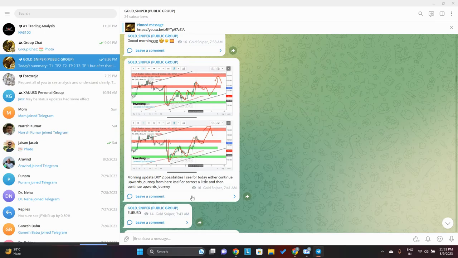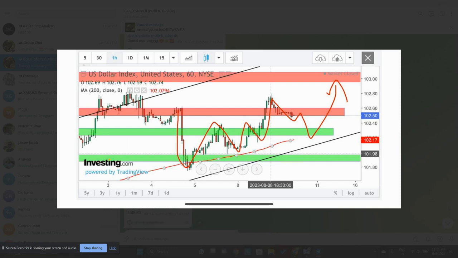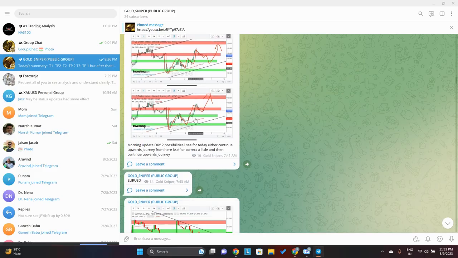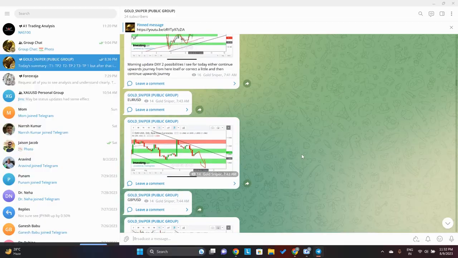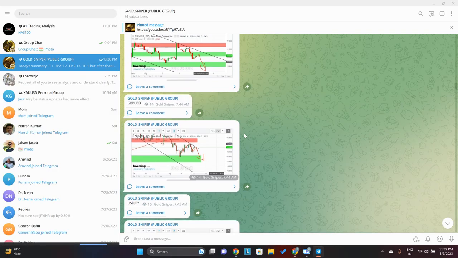I told, see, dollar index, two possibilities for today: either continue the upward journey from here itself, or correct a little and then give an upward journey. This was my scenario number one. I thought either it can come till 102.30 and then bounce up, or from the 102.48 level itself give a bounce upside. And this scenario actually came true. That's why, when I saw that the dollar index was bullish, I gave a bearish trade call.